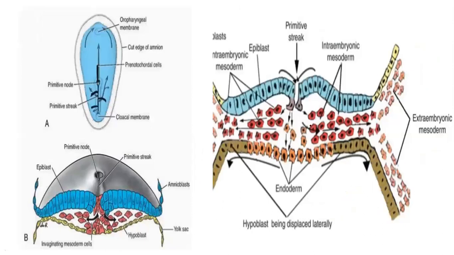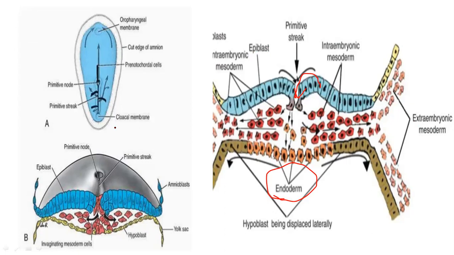Here we can see another detail of this. If we see here, the primitive streak has appeared, and these epiblast cells move inward, and they start to replace the hypoblast cells as well. This is called endoderm. Some just remain here. This is extra-embryonic mesoderm, and here intra-embryonic mesoderm. They have different fates of forming the organs. Then there is the epiblast that will be the future ectoderm.